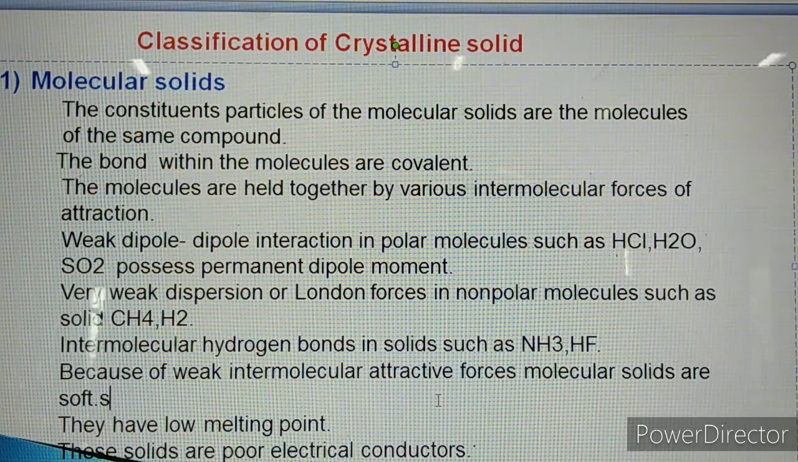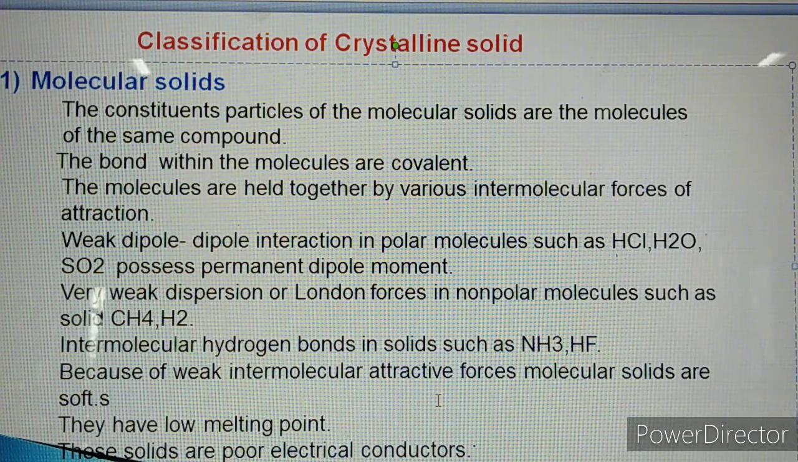First one is weak dipole-dipole interaction. So molecular solids having weak dipole-dipole interaction, it is observed in polar molecules like HCl and SO2, they possess a permanent dipole moment. So in molecular solids in which weak dipole-dipole interaction is there, these molecules are generally polar molecules, and these polar molecules generally have a permanent dipole moment.